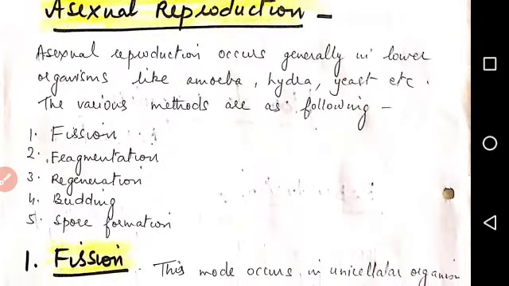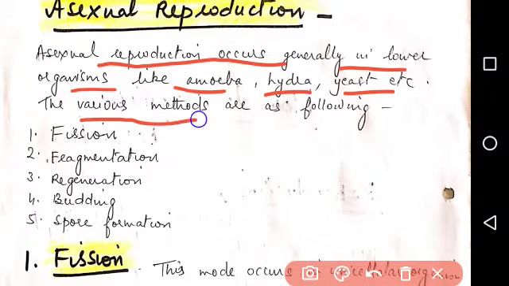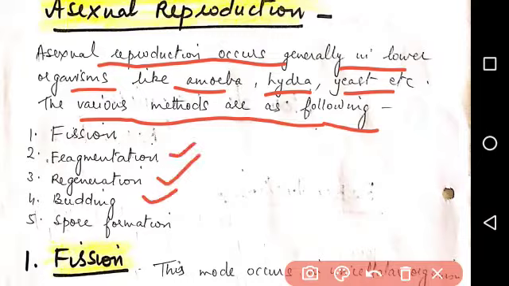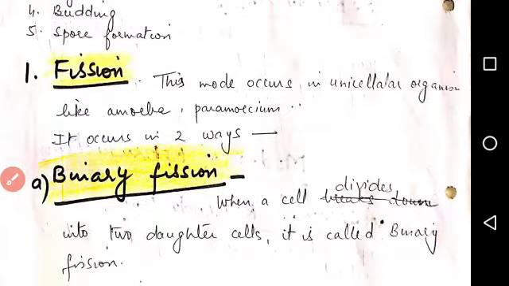Asexual reproduction occurs generally in lower organisms like amoeba, hydra, yeast, etc. The various methods of asexual reproduction are as follows. First, fission. Second, fragmentation. Third, regeneration. Fourth, budding. Fifth, spore formation. So, one by one, we'll study these asexual modes.